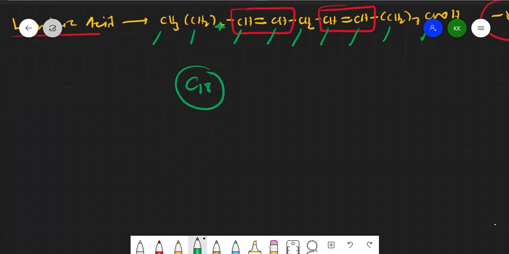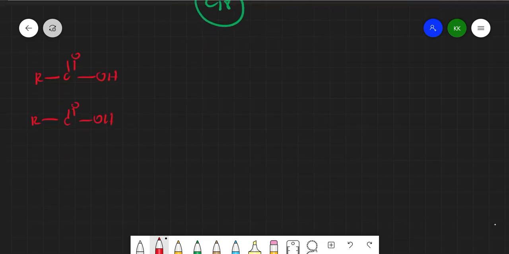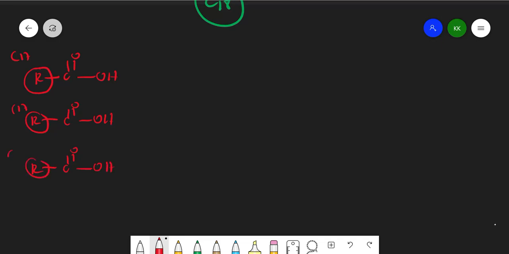In general, if I take fatty acids, all three fatty acids like this are R COOH. Similarly R COOH. Let R mean here it will be a long chain. So here all are having C17. Let us assume C17. Here also again I'll take one fatty acid like this, so again it is having C17.